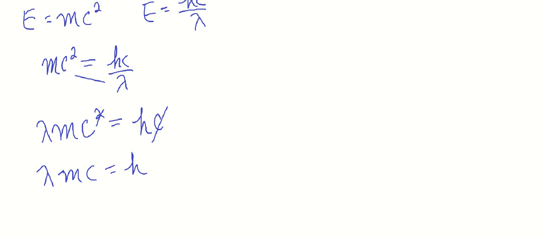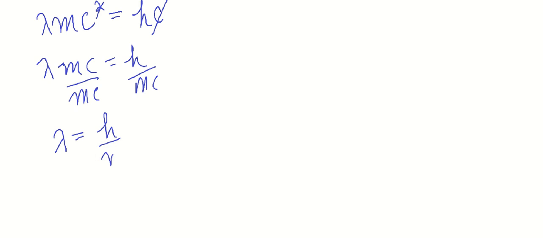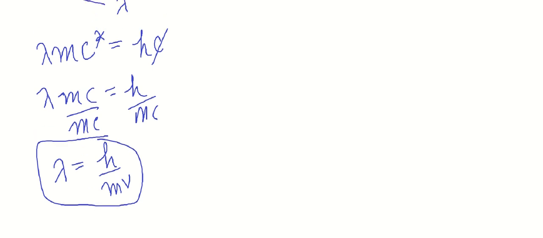So divide through by mc, and you got lambda, which is wavelength, that's what we want to isolate, is equal to Planck's constant over mass times velocity. I just changed that c because that's the speed of light, but de Broglie postulated that anything has a wavelength, any particle. So this is called de Broglie's equation. We're going to use that to solve these problems.